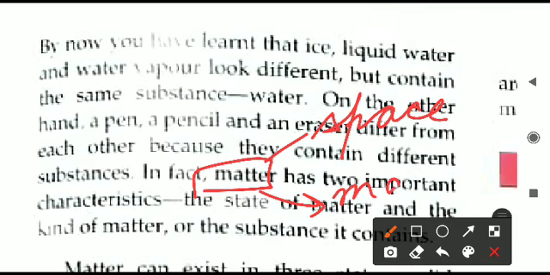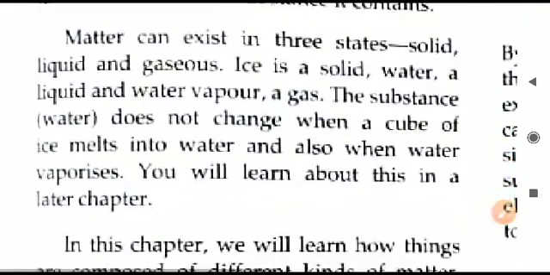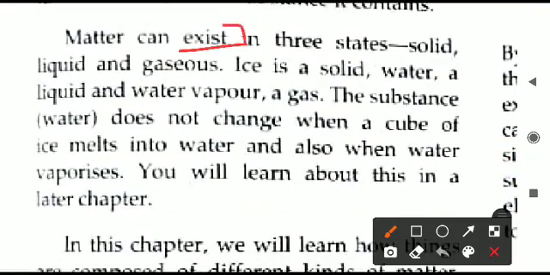Second, it has certain mass. All the things which are matter need some space, and all of them have some sort of mass. So those are the two important characteristics of matter. Then we can say that matter exists in three different states, that are solid, liquid as well as gaseous. So this is all about matter.